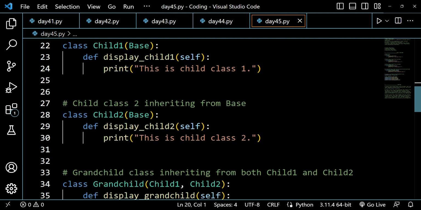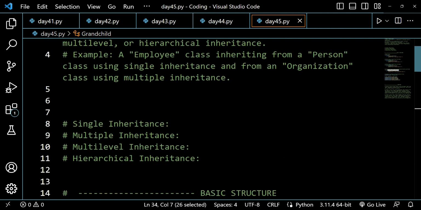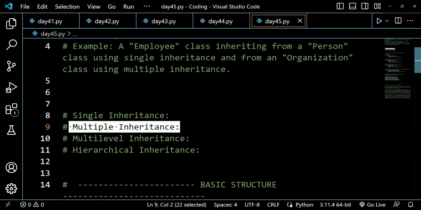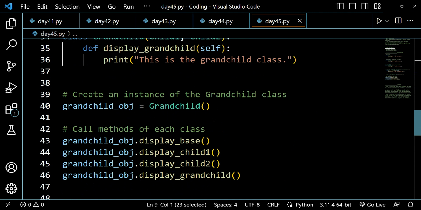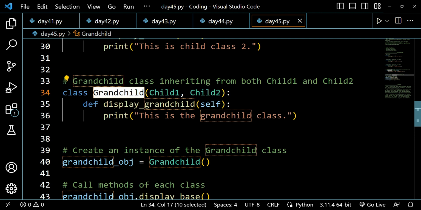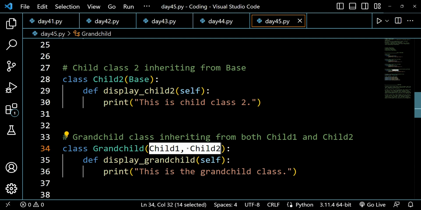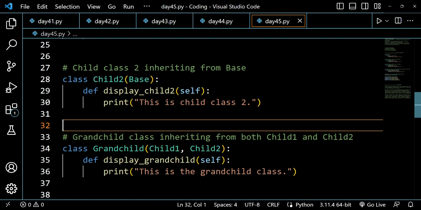Let's move further and see that there is a grandchild inheriting from both child 1 and child 2. This is an example of multiple inheritance. Why is it an example of multiple inheritance? Because a single child is inheriting from two different parents, and the two different parents are child 1 and child 2. So this is an example of multiple inheritance. I hope that you've understood the concept of single inheritance, multiple inheritance, multi-level inheritance and hierarchical inheritance.